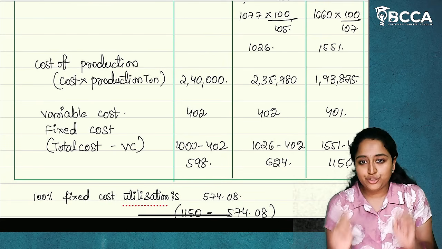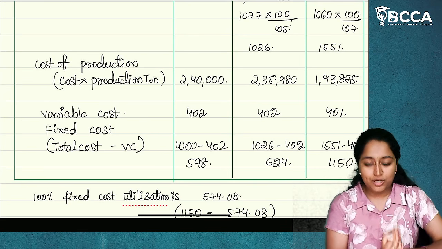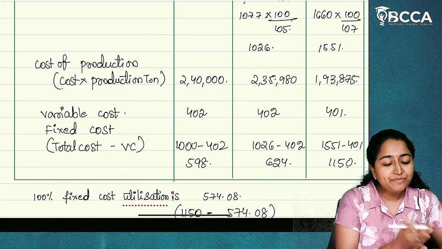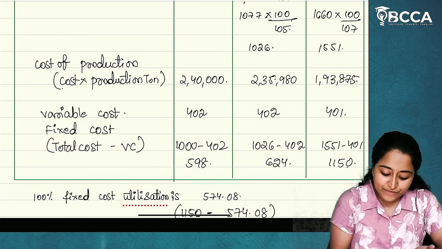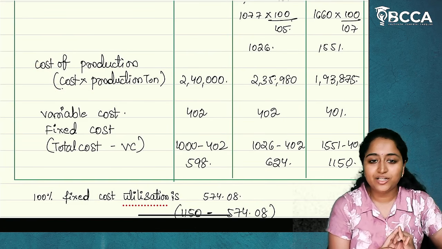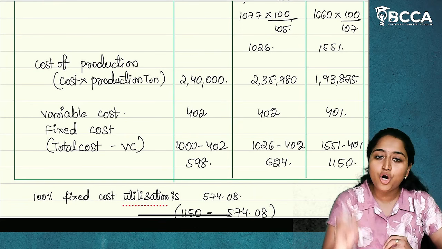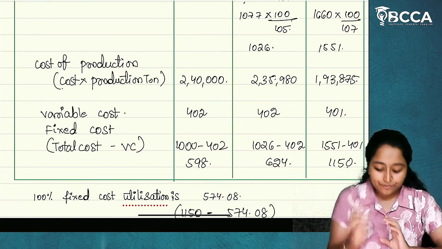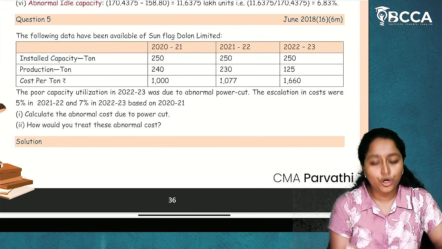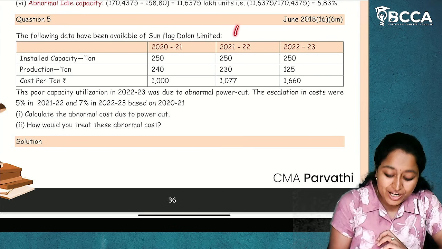Now, we are going to calculate the abnormal cost. How will we derive it? See, abnormal cost will be calculated from the fixed cost. So first we will derive the fixed cost. To do that, we will first calculate variable cost, and from that we will calculate the fixed cost. And from this fixed cost, we are going to derive the abnormal cost amount. Okay, I hope it is clear. Now, for calculating variable cost, they haven't specified in the question how to do it. So what are we going to use? We are going to use a formula of change.